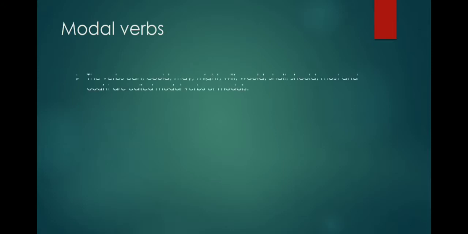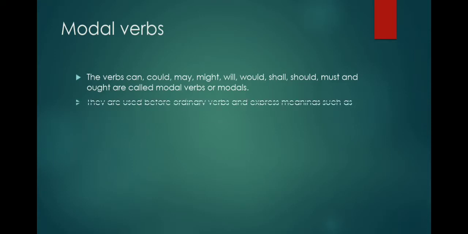Today in this video we are going to look at modal verbs. Then what are the modal verbs? The verbs can, could, may, will, might, shall, should, must and ought to are called modal verbs or modals. They are used before ordinary verbs and express meaning such as permission, possibility, certainty, and necessity.